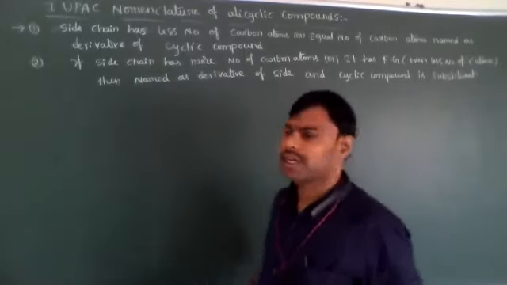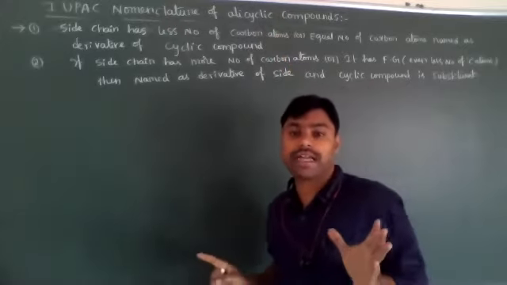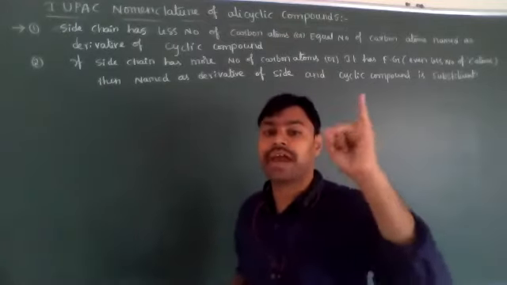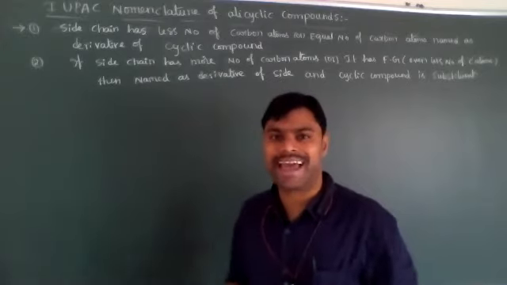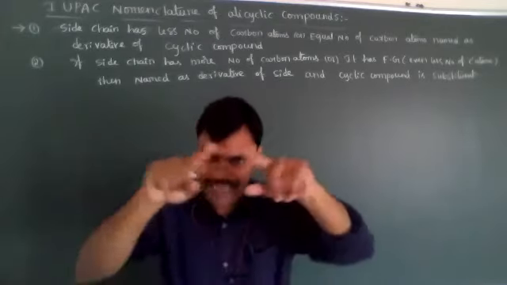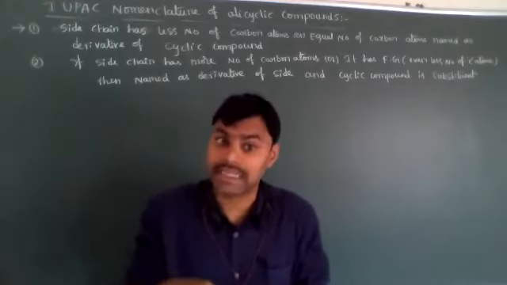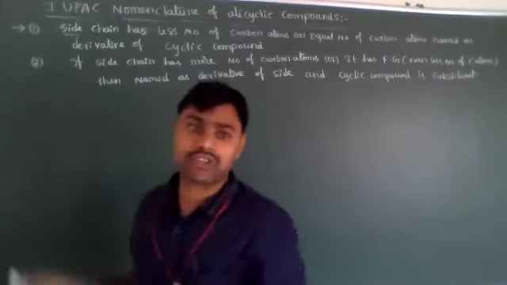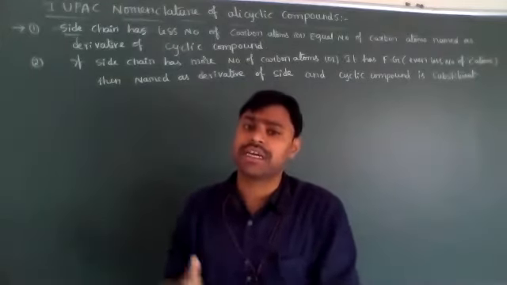Okay, IUPAC nomenclature of alicyclic compounds. While writing the IUPAC nomenclature of alicyclic compounds, mainly we have to remember two rules. What are those two rules, dear students? Alicyclic compounds means cycloalkanes, cycloalkenes, like cyclic compounds, homocyclic compounds. In that, if they have a side chain, what does that mean, dear students? Side chain means the substituted carbon atoms.